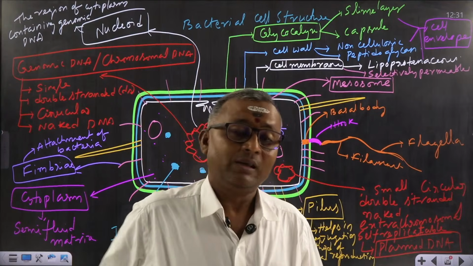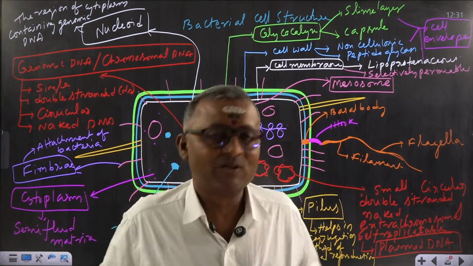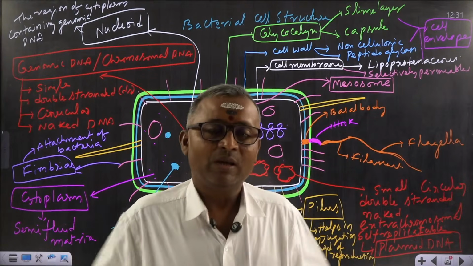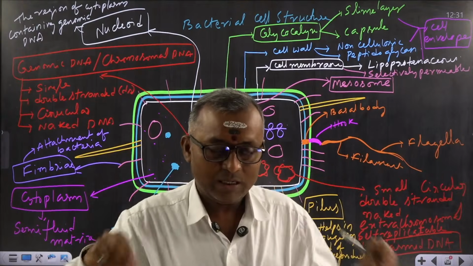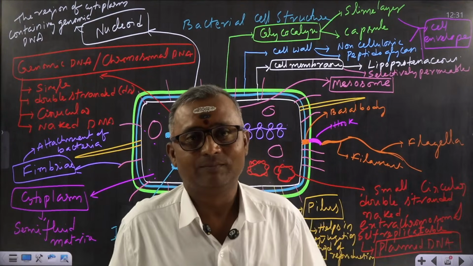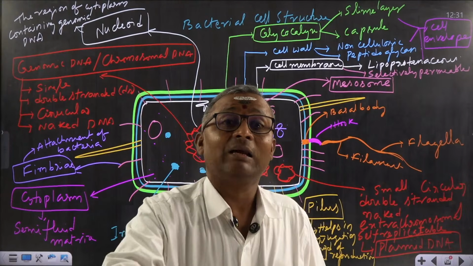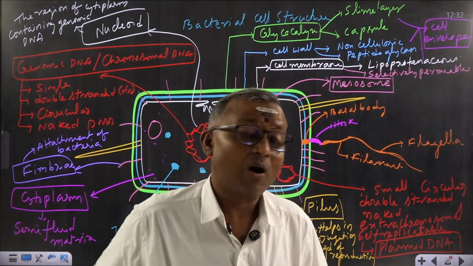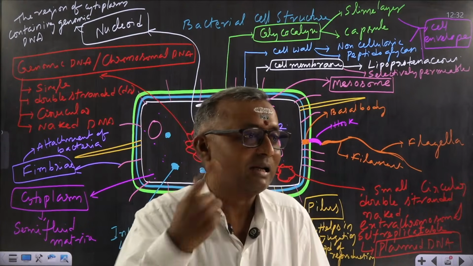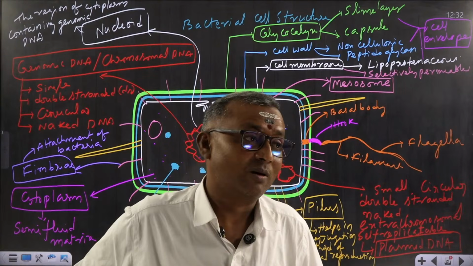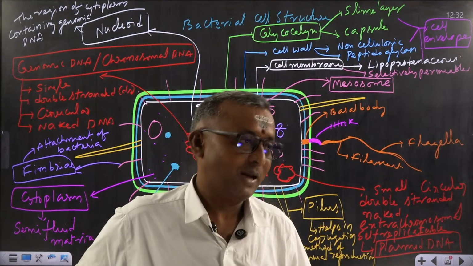Or if the cell is under starvation conditions, the lysosomal membrane ruptures and releases all the enzymes into the cell and digests the whole cell, so that the cell will be killed. This process is called autolysis and it is carried out by lysosomes. That's why lysosomes are called suicidal bags of the cell.